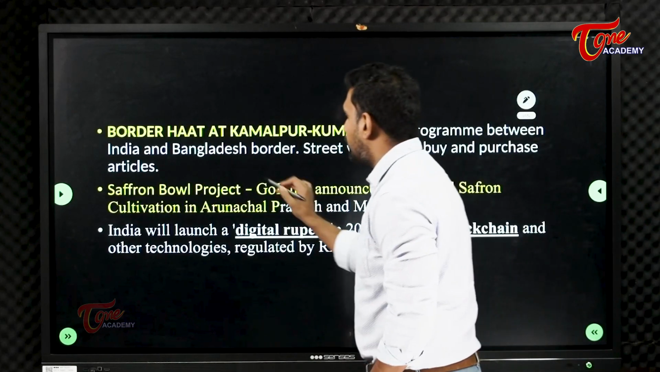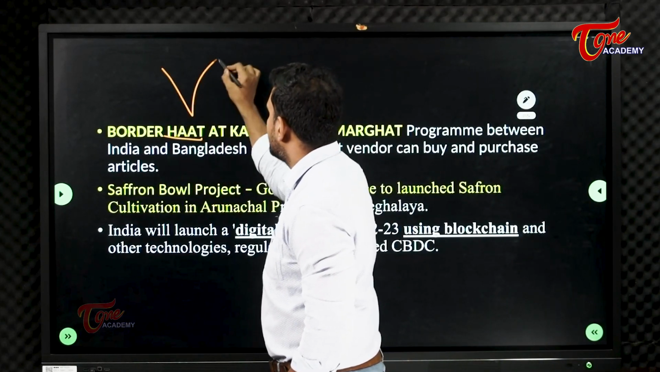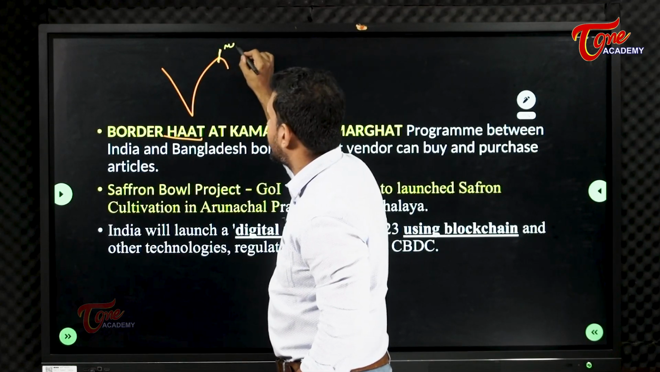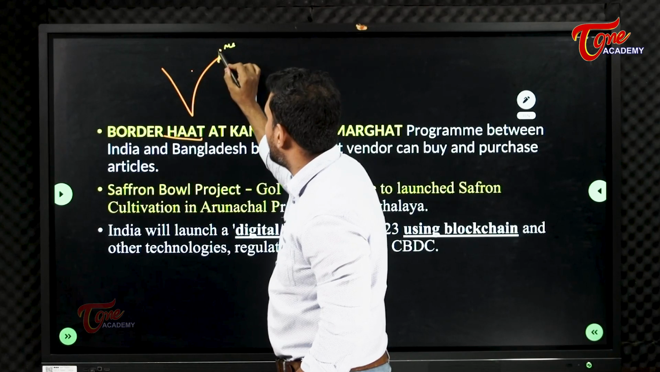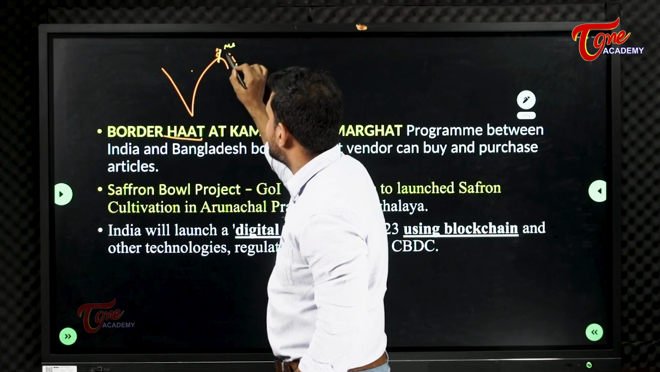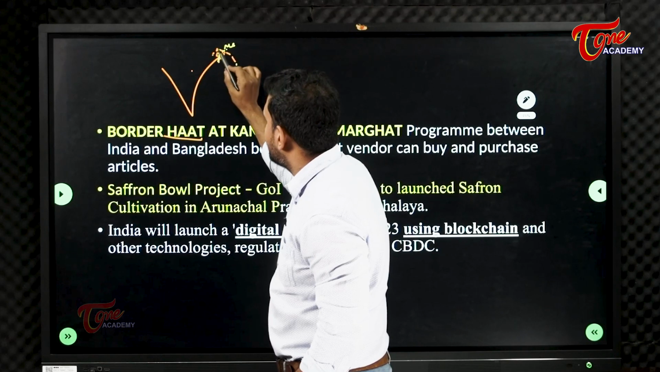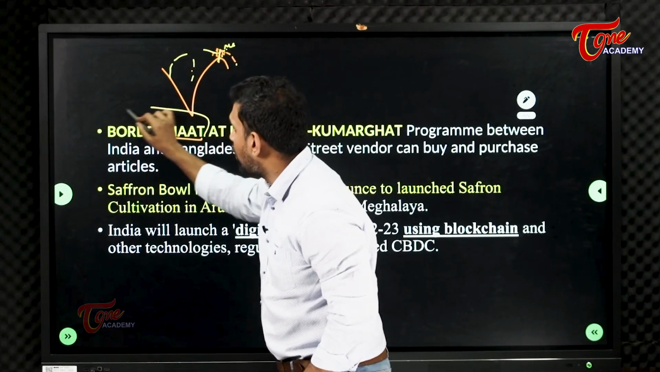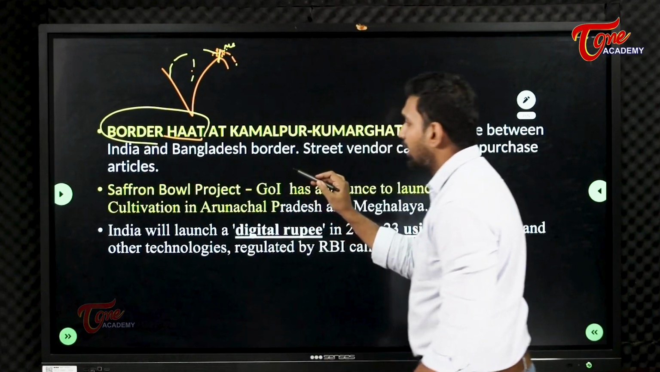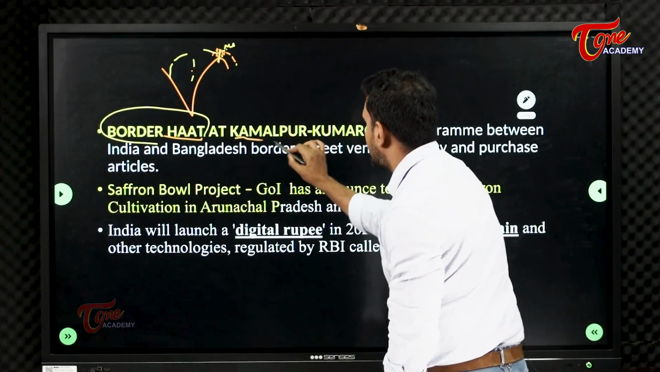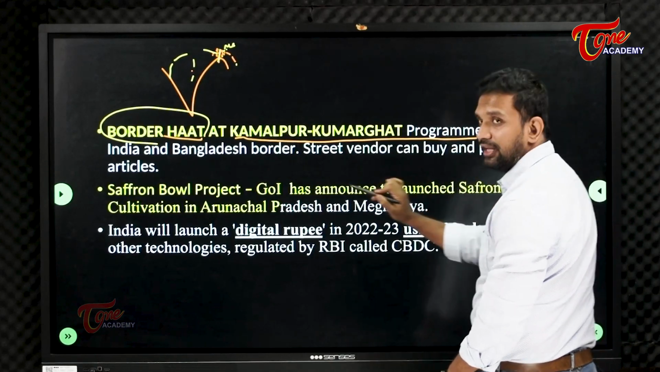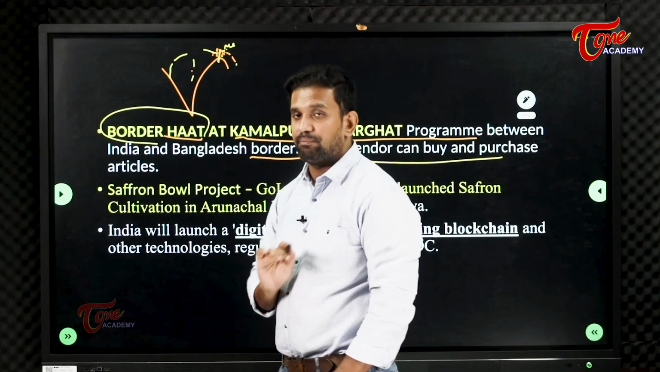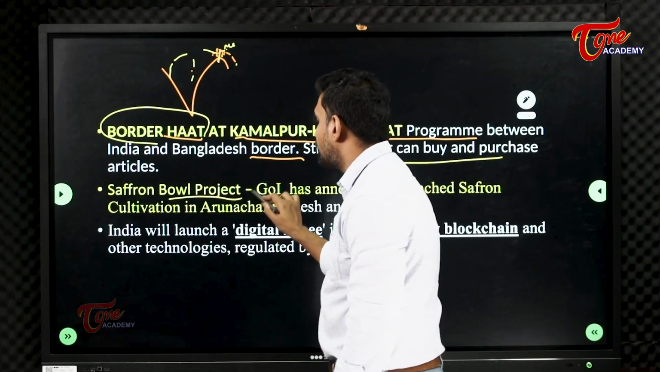Okay, Border Haat. It is on the India and Bangladesh border. A Raitu Bazaar-like market is being organized. Indian sellers will go and put their shops here and Bangladesh sellers will go and put their shops here. Both of them will buy and sell in different parts of the country. This is called a Border Haat market. Recently it was inaugurated in the areas of Kamlapur, Kumarghat between the India and Bangladesh border. Street vendors can buy and sell articles, that's all. It's very simple.